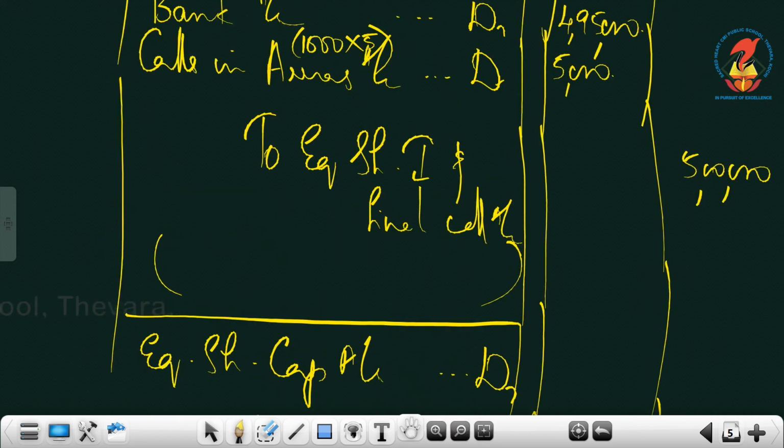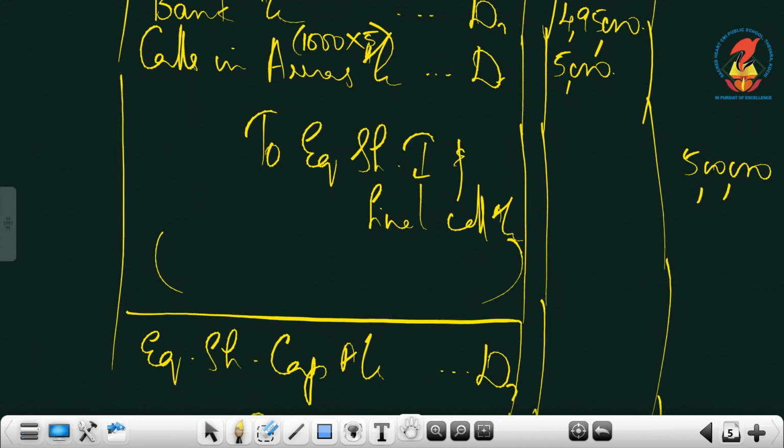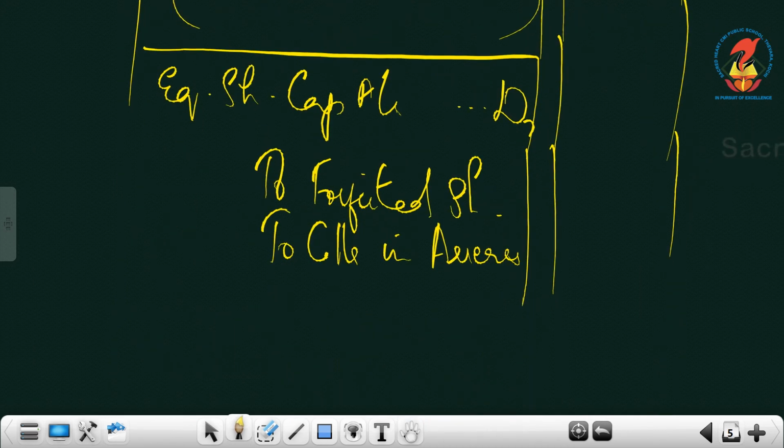Yes. What is your calls in arrears in the previous entry? That is rupees 5,000. So now we can write the same amount against calls in arrears. Then what we received, that is the forfeited shares amount, we have to write.